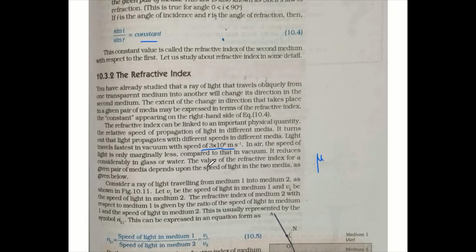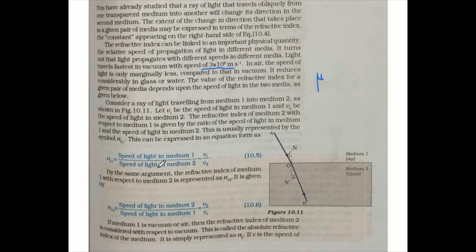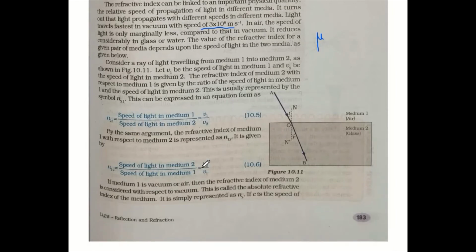But we have different formulas for refractive index. One formula is given here. Refractive index for the second medium, this is the symbol used in this textbook, but you can use the symbol mu. So the refractive index of the second medium as compared to the first is equal to speed of light in medium 1 by speed of light in medium 2, which is V1 by V2. Again, we can use this formula also, speed of light in medium 2 divided by speed of light in medium 1, that is the refractive index of the first medium as compared to the second.